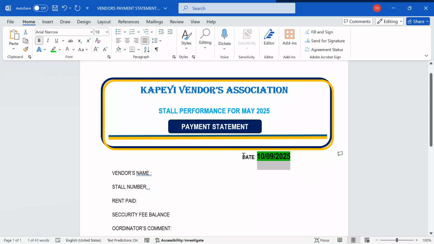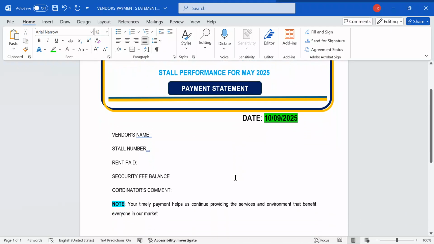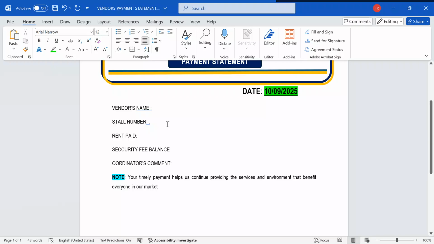Now, allow me to zoom a bit for visibility. It is over 18, and then here, let me also keep it at 18. So that is my date. At least I have a date on my payment statement. So if you receive it, you'll be able to know that, okay, this payment statement was issued on this day. Now we go for mail merging.